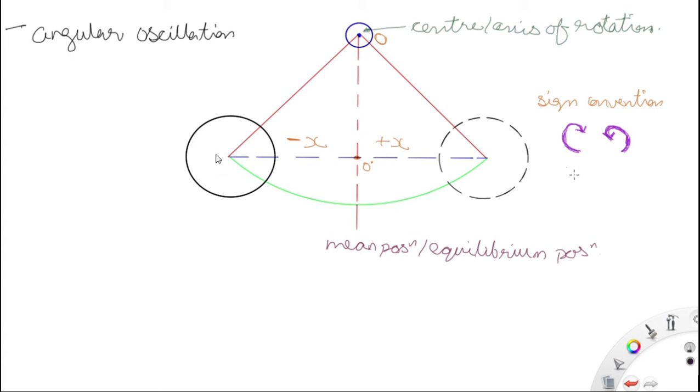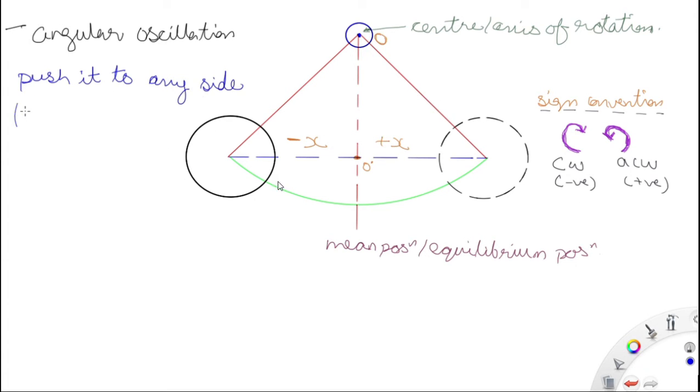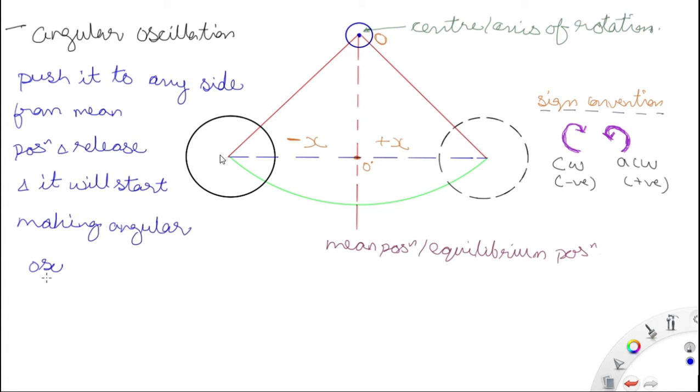So we generally say a circular one, but we can have any mass, any shape m. If you are attaching that mass at its center of gravity to that string, you can have any shape. So angular oscillation is made by this pendulum.